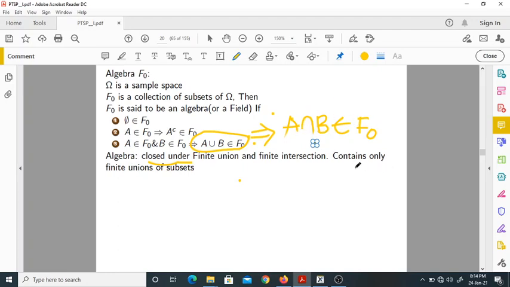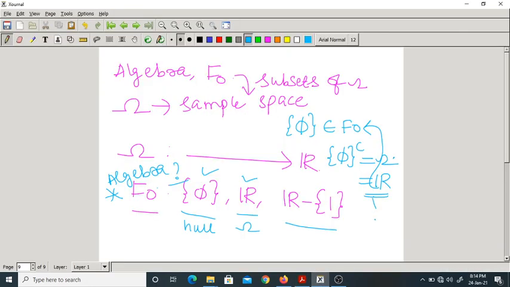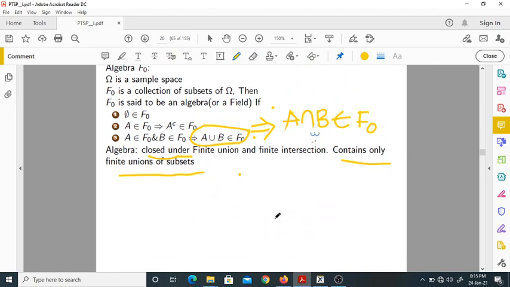But here the only thing is it contains only finite unions of subsets. Here F naught contains how many subsets? 3. It should only contain finite unions of subsets. In this example, what I have taken is it contains only 3 subsets. Okay, that is about algebra.